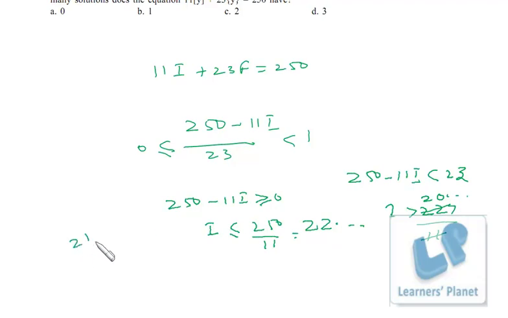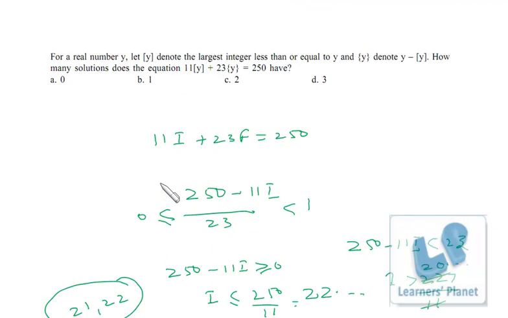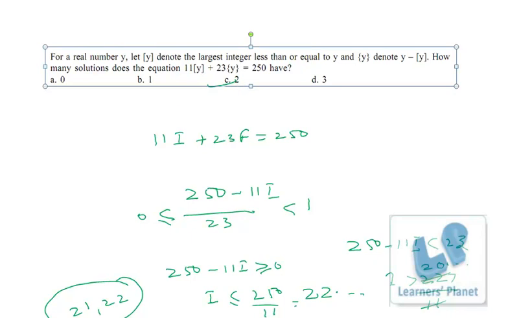So we just have two values, because i has to be an integer. It should be greater than 20 and less than or equal to 22. So 22 can be included, right? So we just have two values, so we just have two solutions for this equation. Okay, I hope you are clear.